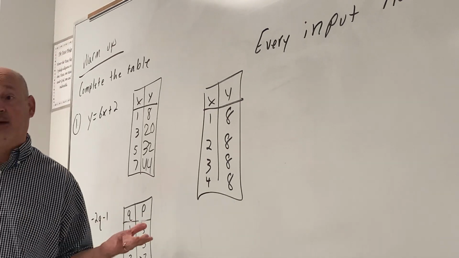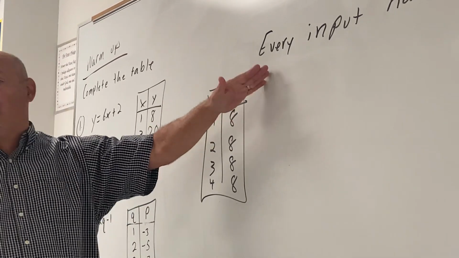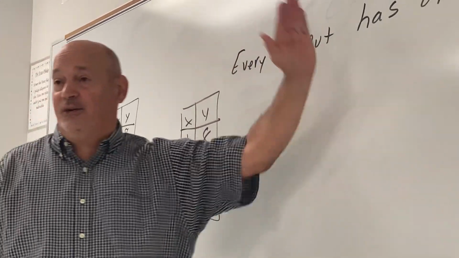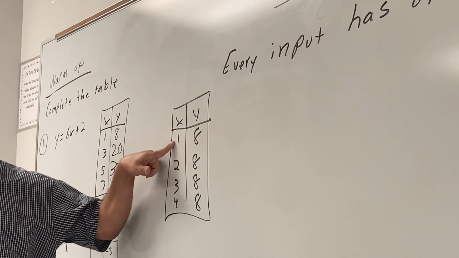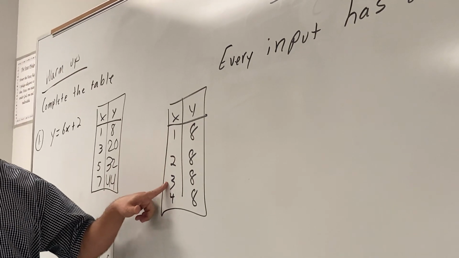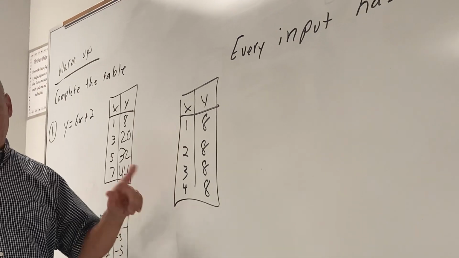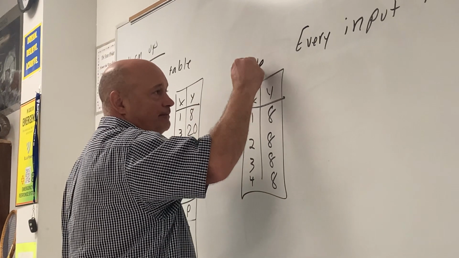Tell me what girl has two different boyfriends, and I will agree with you, because the law says every girl can only have one boyfriend. Is girl number one cheating? No. How about girl two? No. How about girl three? No. How about girl four? No. None of the girls are cheating. This is a function, people.